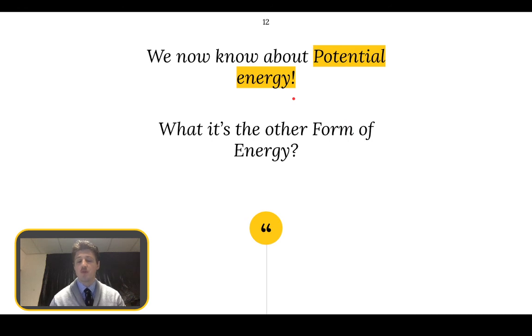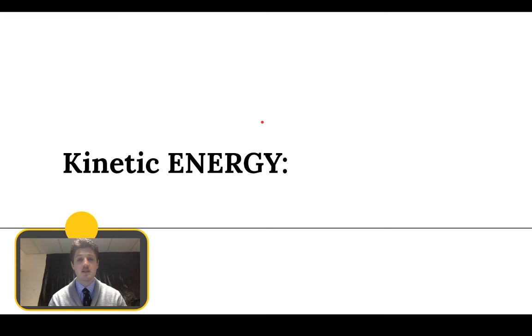And you might have got from where I was going with some of those examples before that energy can change, and it goes between the two types all the time. And this next type is known as kinetic energy. Kinetic energy is motion, the motion of waves, electrons, atoms, molecules, substances, and objects.